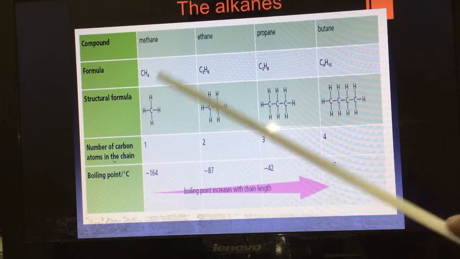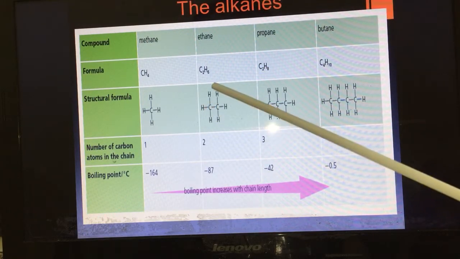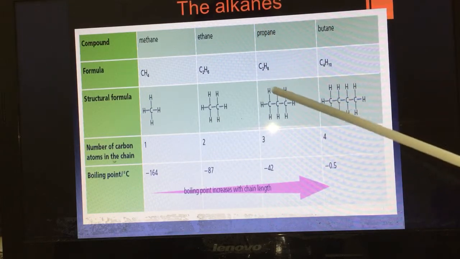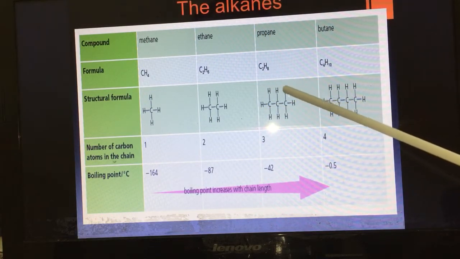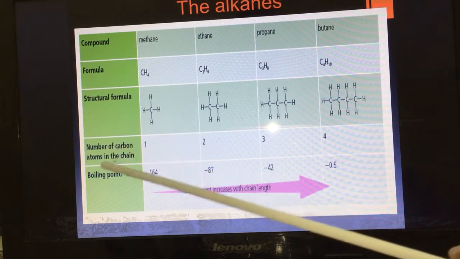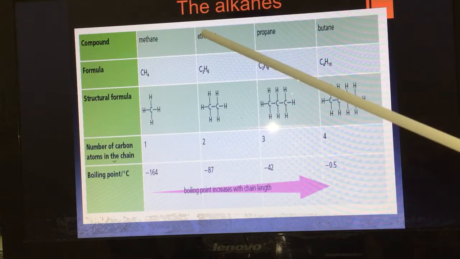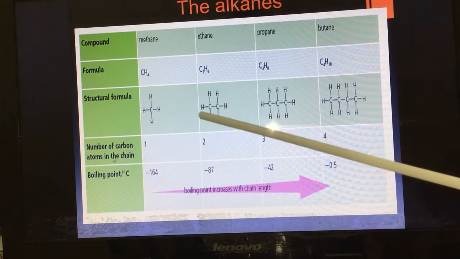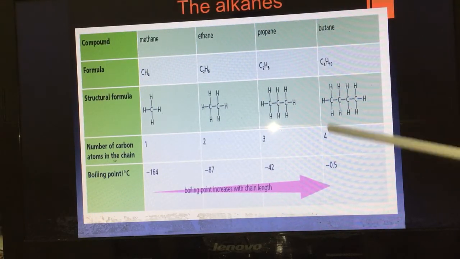Surrounded by carbon atoms. In ethane, I have 2 carbon atoms and 6 hydrogen atoms. In propane, 3 carbon atoms and 8 hydrogen atoms. In butane also, you can see 4 carbon atoms and 10 hydrogen atoms. Look here at the number of carbon atoms in the chain. Meth means 1 carbon atom. Eth means 2. Prop, 3. But, 4 carbon atoms.